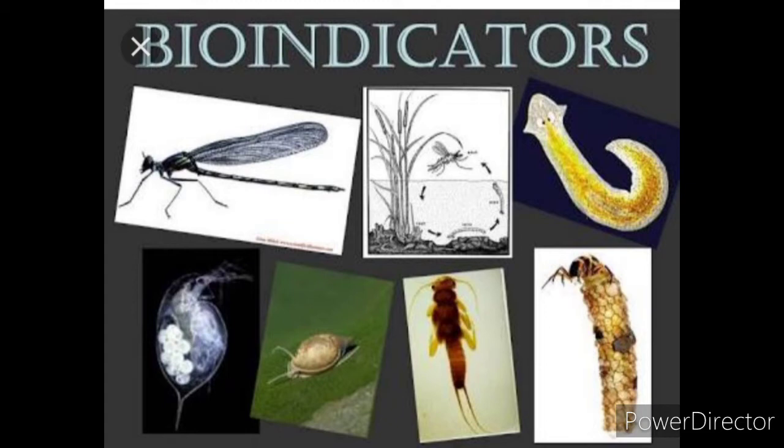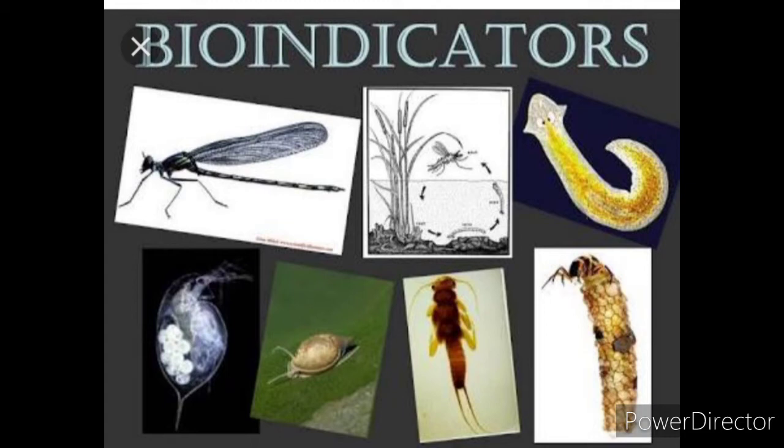Biological indicators help us understand the environmental changes happening on Earth, especially the changes caused by humans. Humans cause air pollutants, and the particles that cause pollution are called pollutants. Other changes include pH changes, acid or alkalinity changes, temperature changes, and humidity changes.